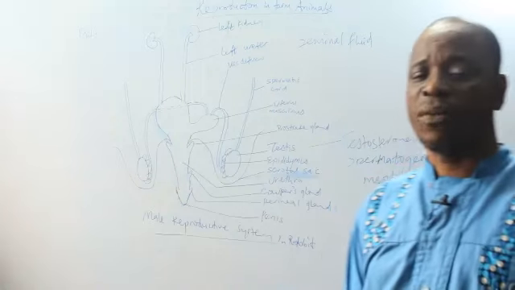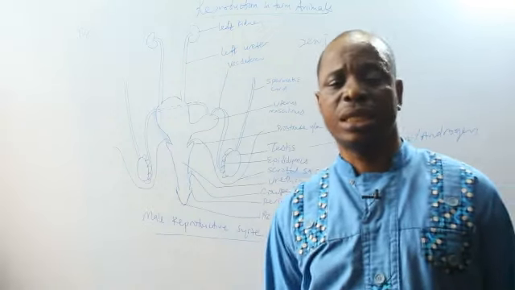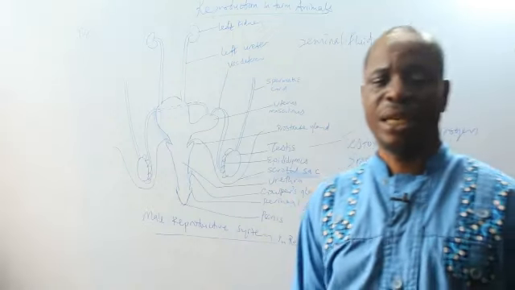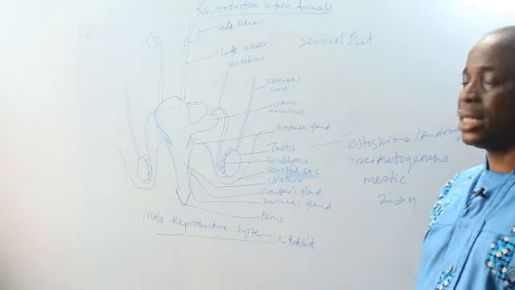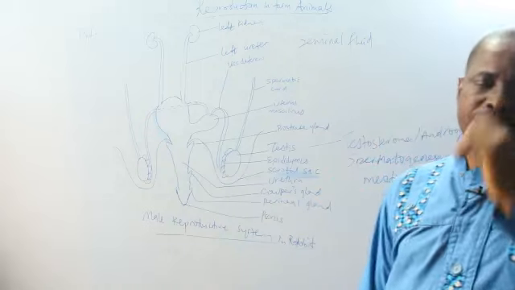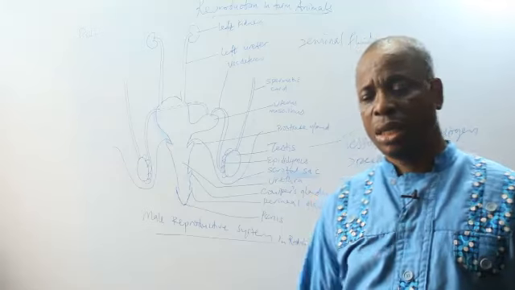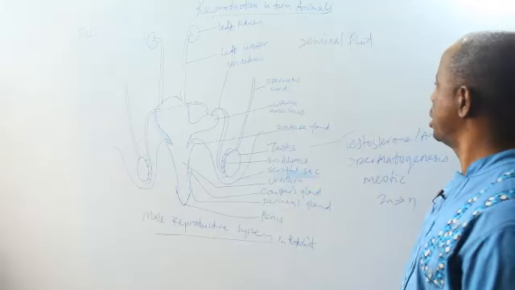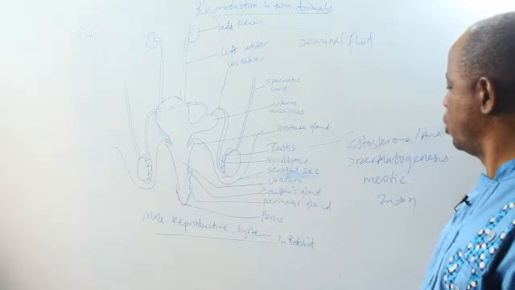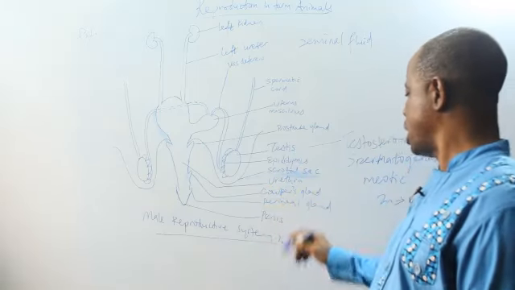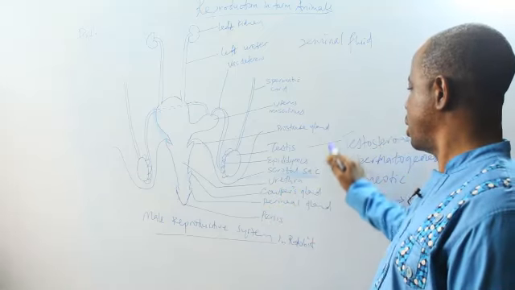It's also to provide food that the spermatozoa will eat in case it delays in fertilizing the eggs at the female part. Number 3 is that it conducts the sperm cells. The sperm cells are motile, they are capable of movement, but they need a medium by which they can be moved. That medium is provided by the seminal fluid, which is produced from the three accessory glands, which are the perineal gland, Cowper's gland, and the prostate gland.